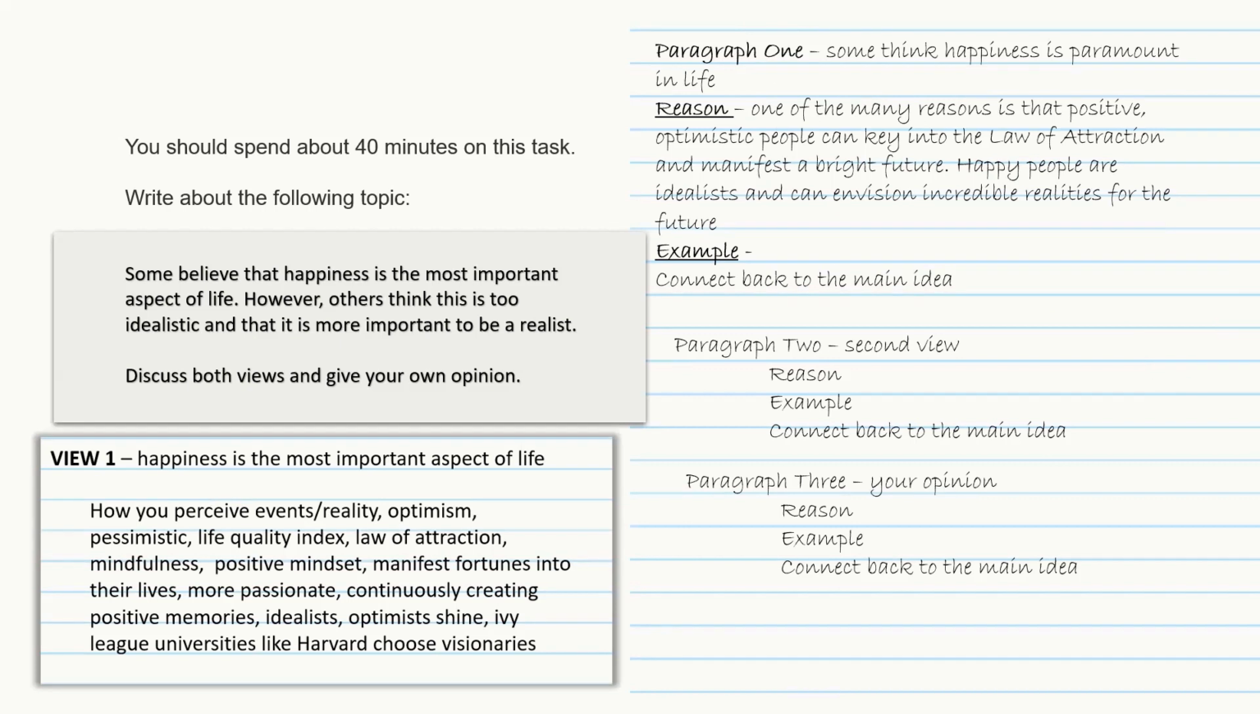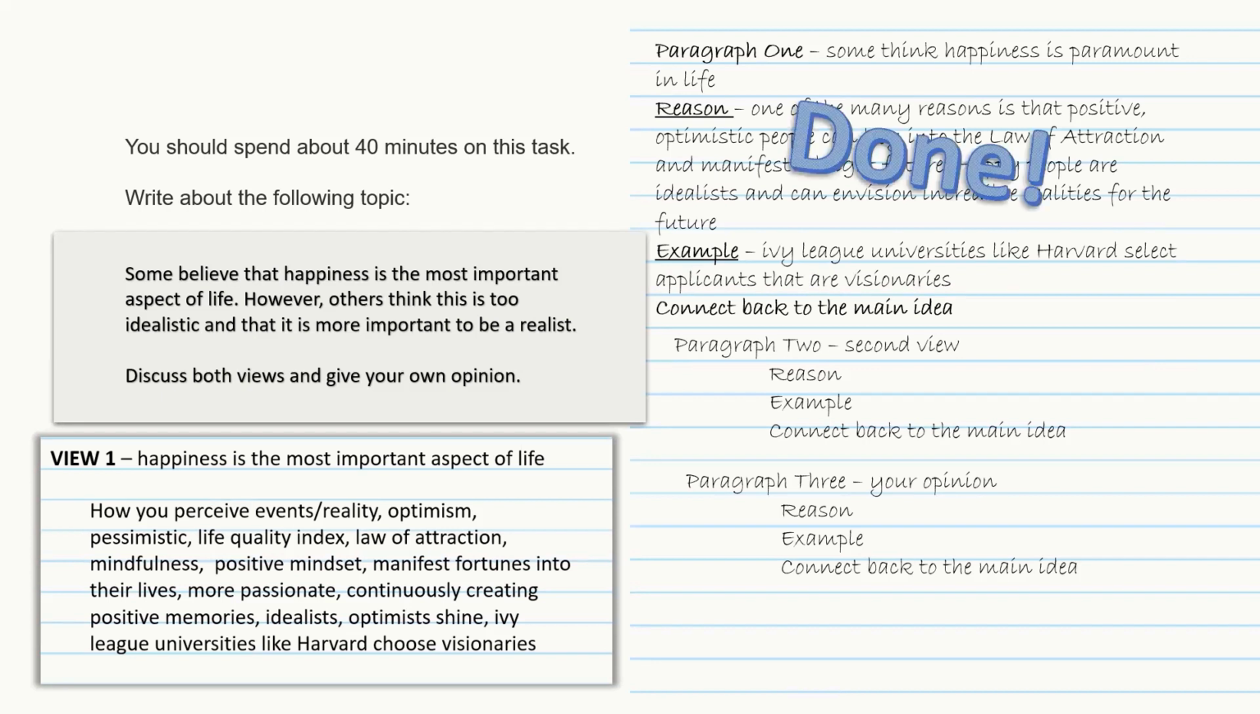Happy people are idealists and can envision incredible realities for the future. So here I will use a couple more ideas that I brainstormed for my example. Ivy League universities like Harvard select applicants that are visionaries. Okay, so I have a real example of a specific place, and I'm done.